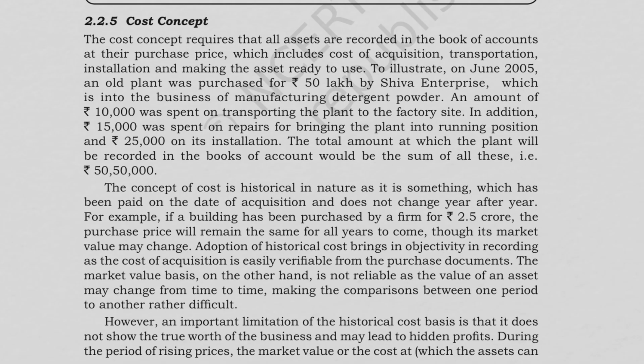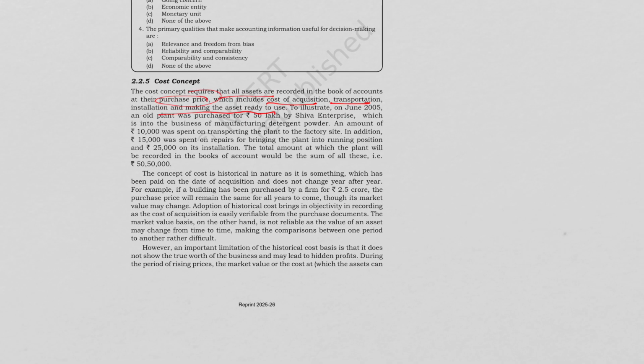Next, we'll move towards the cost concept. The cost concept requires that all the assets are recorded in the books at their purchase price, which includes the cost of acquisition, transport, installation, and making the asset ready for use. This is a very important sentence. Accounting says that the assets we have to record at cost price and not at market value.